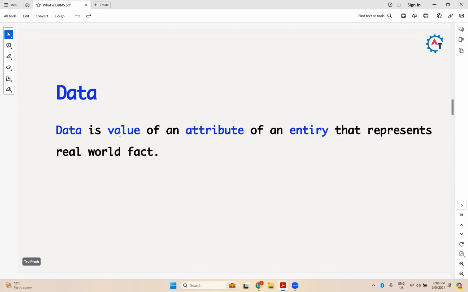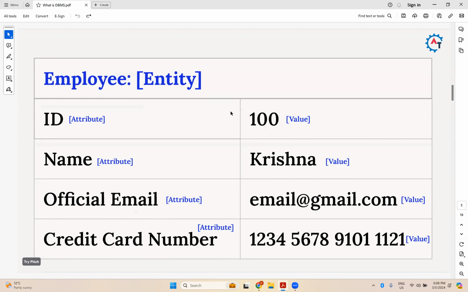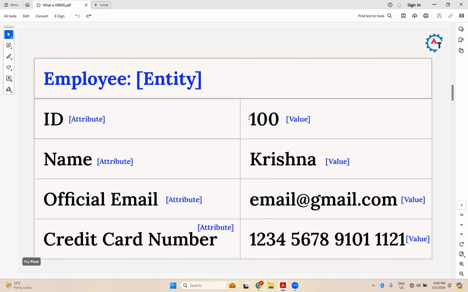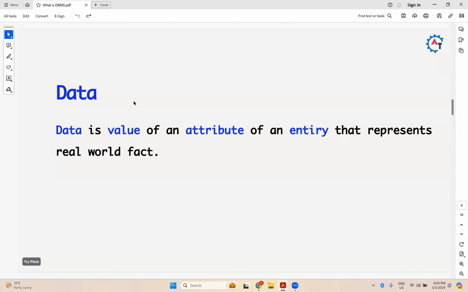I'm saying this 100 is data. Krishna is data. This email is data, right? So now the data is the value of an attribute of an entity that represents a real world fact. This data is the value of this attribute of this employee entity. Data is the value of an attribute of an entity that represents a real world fact.